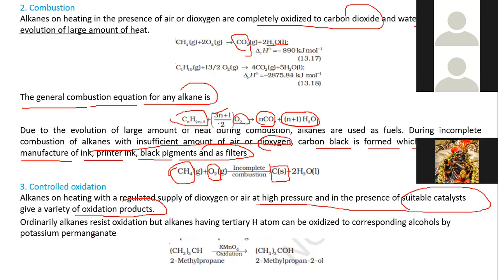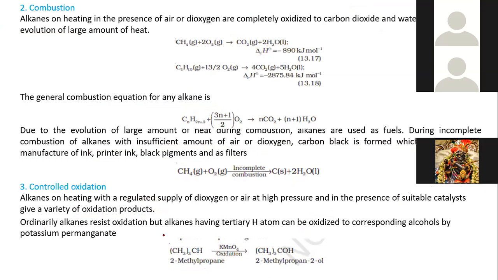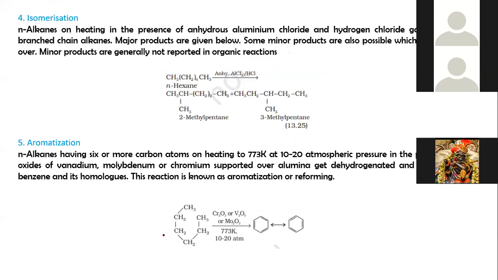Ordinarily alkanes resist oxidation, but alkanes having a tertiary hydrogen atom can be oxidized to the corresponding alcohols by potassium permanganate, an oxidizing agent. 2-methylpropane forms 2-methylpropanol. This is a controlled oxidation reaction of alkanes.